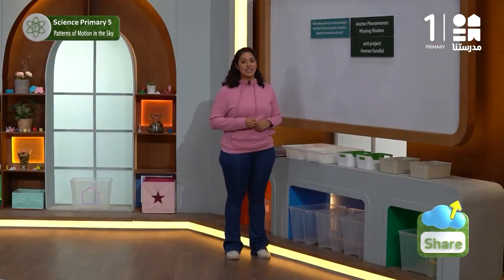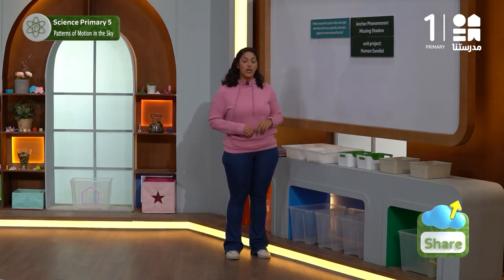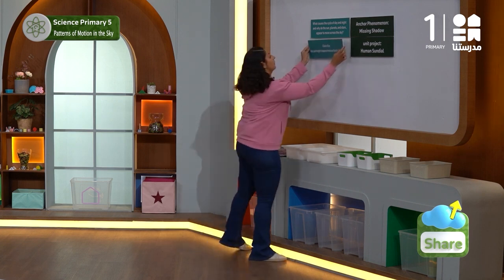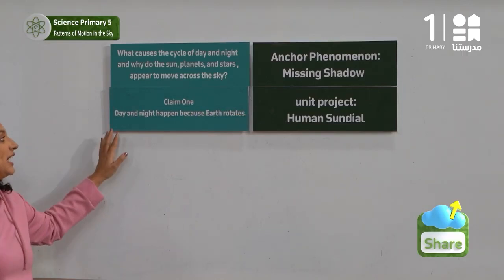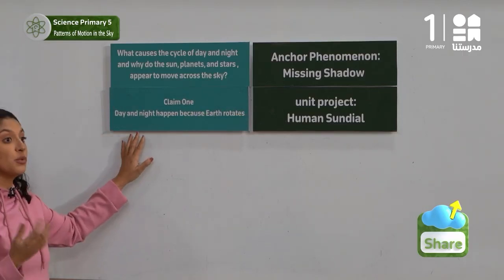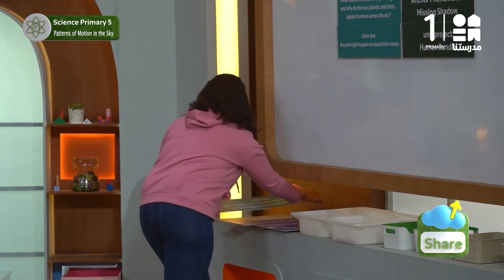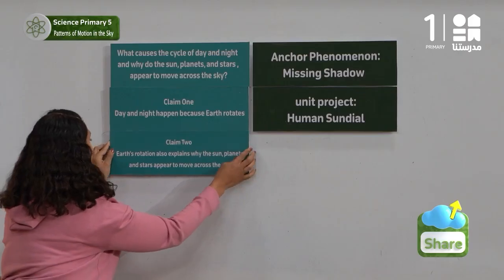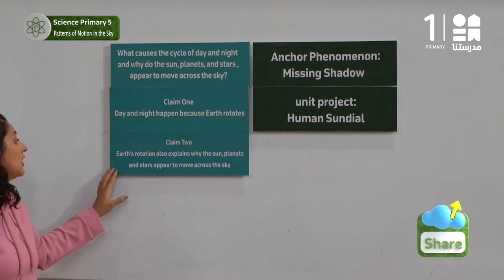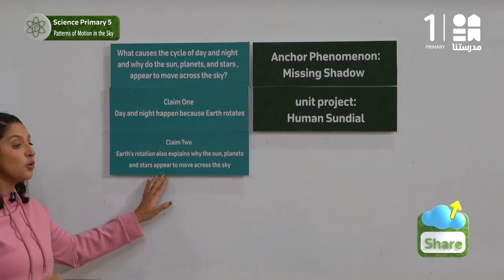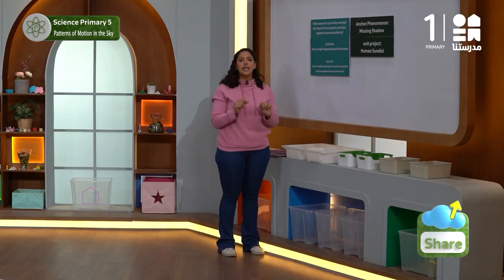Thank you, our colleagues. Now let's post the two claims our colleagues have thought of. The first claim is day and night happen because Earth rotates. And the second claim is Earth's rotation also explains why the sun, planets, and stars appear to move across the sky. Now, let's think of the evidence that supports them.